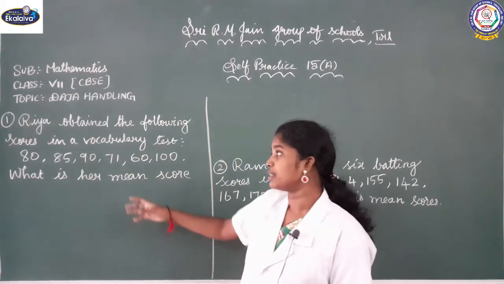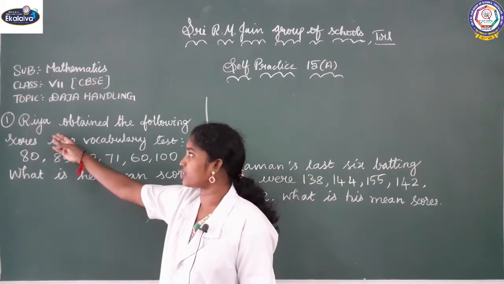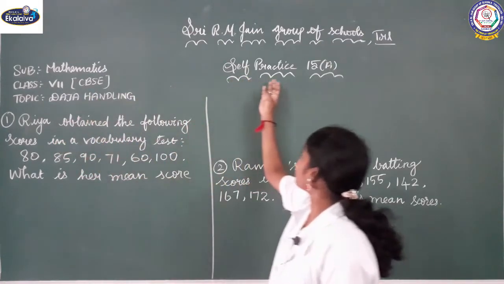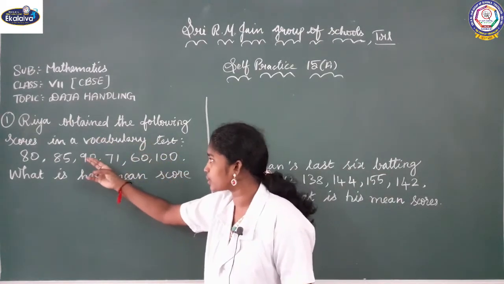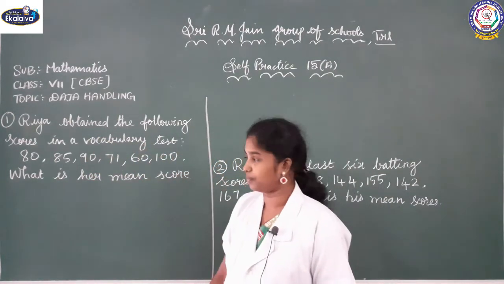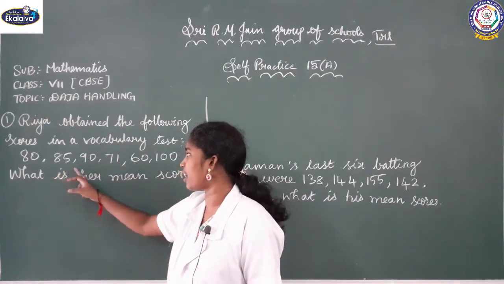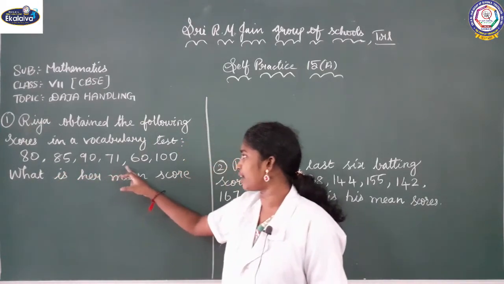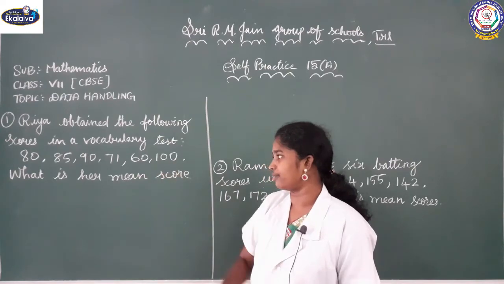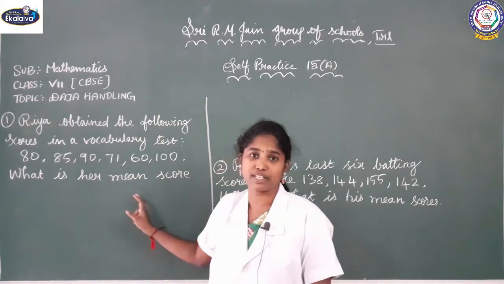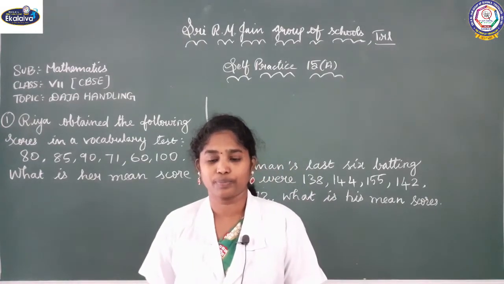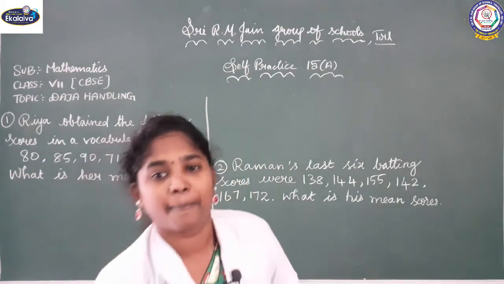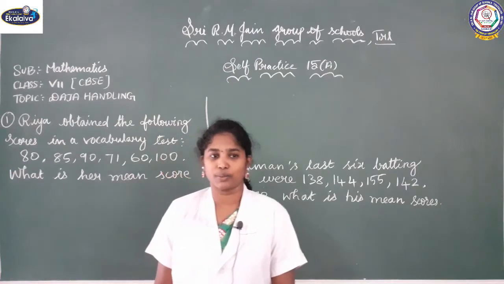Now see the first question which is given in the self-practice 15A. Ria obtained the following scores in a vocabulary test: 80, 85, 90, 71, 60, 100. What is her mean score? We are supposed to find her mean score. Let us find it.